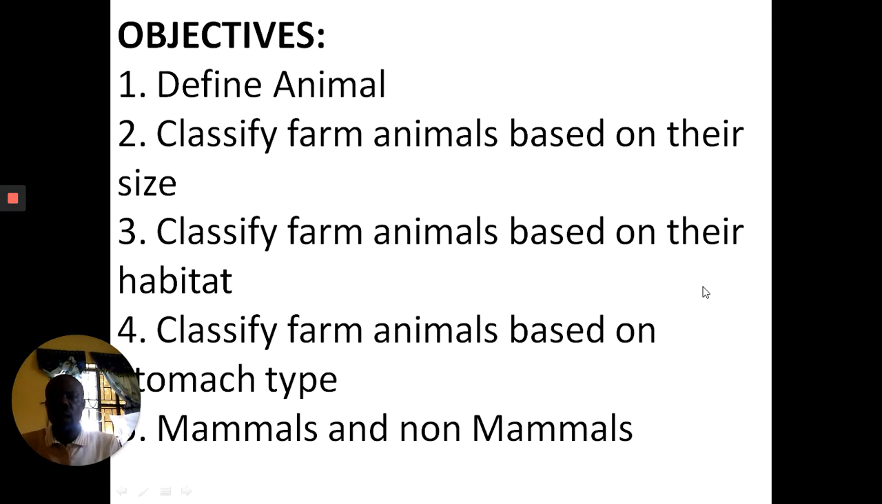Now, at the end of this class, you should be able to define what you mean by animal, classify farm animals based on their size, classify farm animals based on their habitats, classify farm animals based on stomach type, classify farm animals based on mammals and non-mammals.